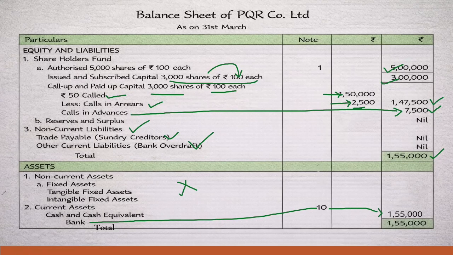You can go back to the journal entries and check: if you total the amount received till the first call and the calls in advance, 1,55,000 is the actual amount the company has received. So this is how you prepare the balance sheet by considering calls in arrears and calls in advance. Remember, calls in arrears will be deducted from the capital and calls in advance should be added to the capital.